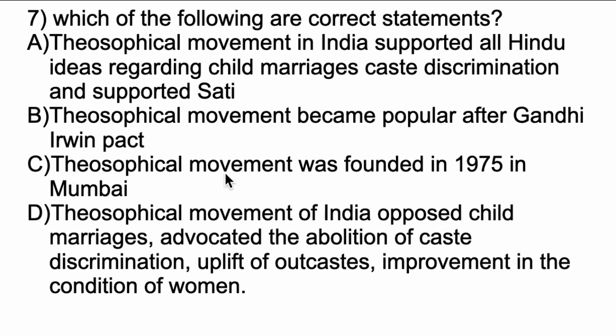Option C, Theosophical movement was founded in the year 1975 in Mumbai. Option D, Theosophical movement of India opposed child marriages, advocated the abolition of caste discrimination, uplift of outcaste, improvement in the condition of women. So here the correct statement is option D.